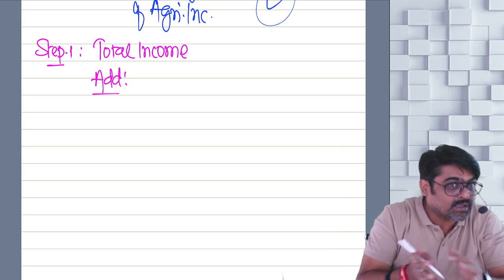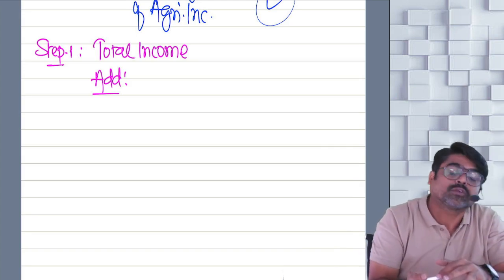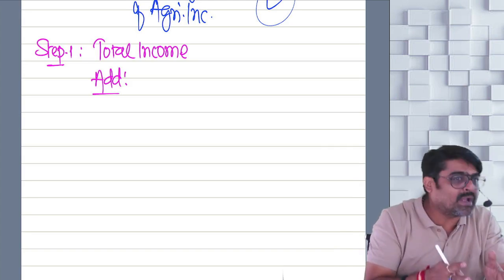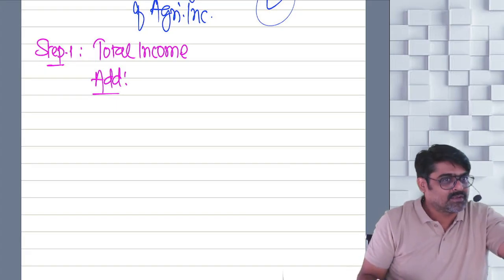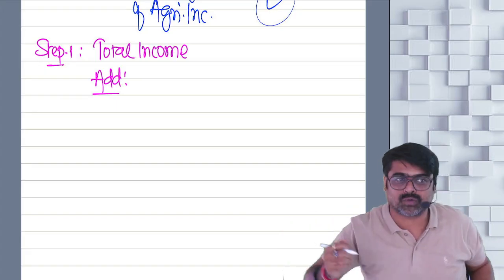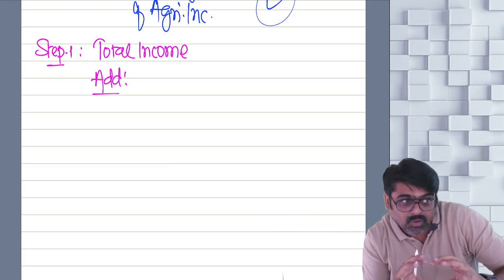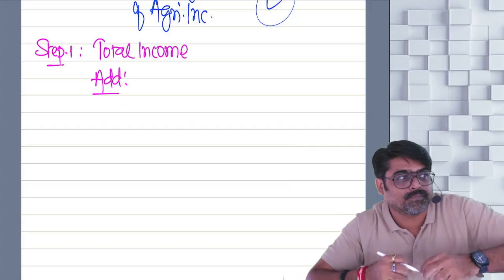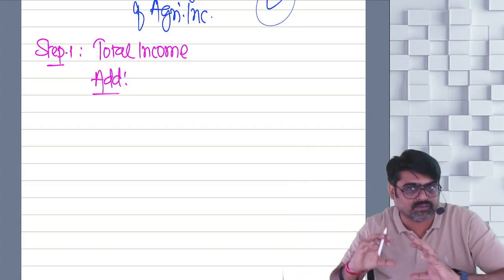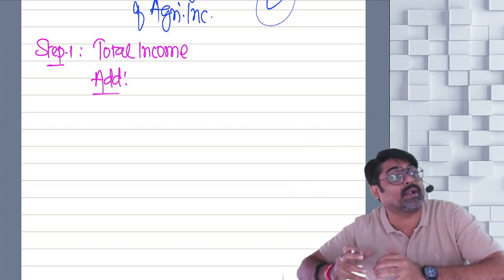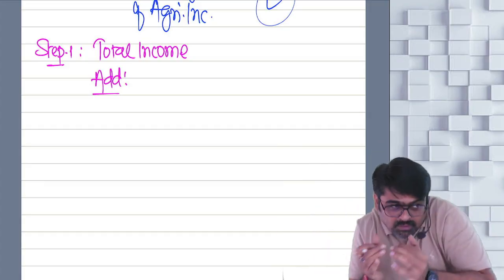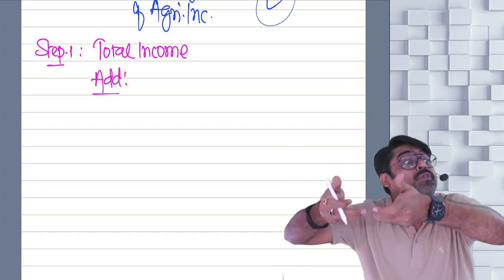So to compel you to pay tax, to compel you to calculate the tax at higher rates, first we are going to add it to your total income, so that if you are covered by the 5% slab, you will calculate tax at 20%. If you are in 115BAC, if you are covered by 5%, you will calculate at 10%. If you are covered by 10%, you will calculate at 15%.